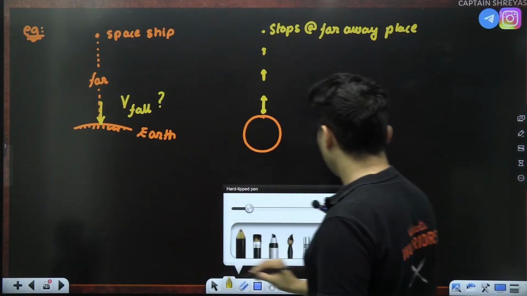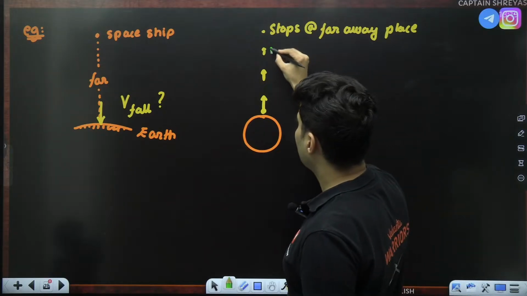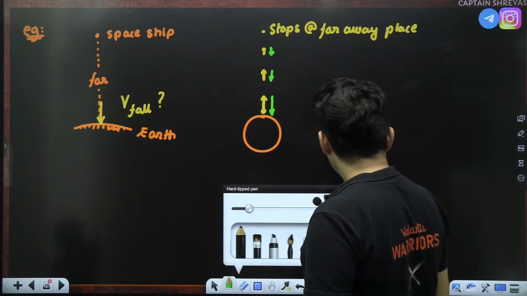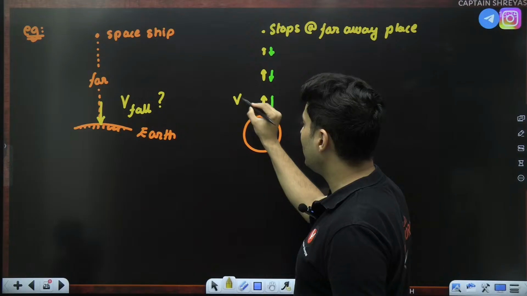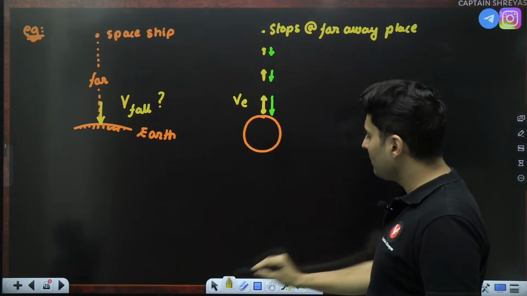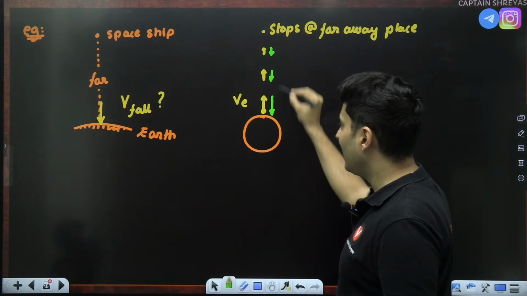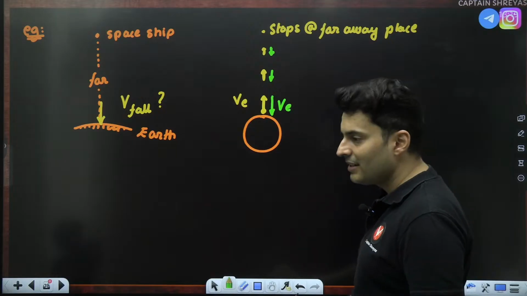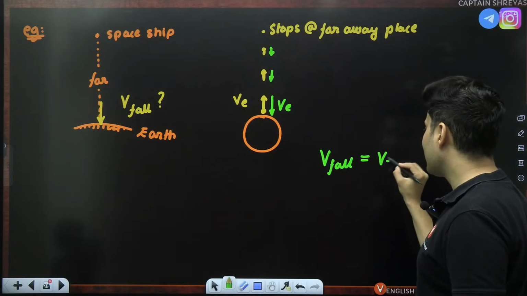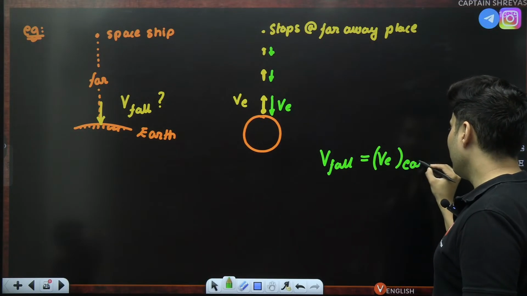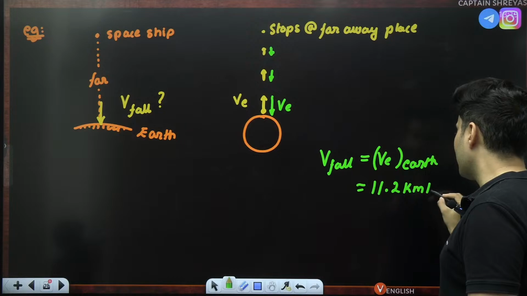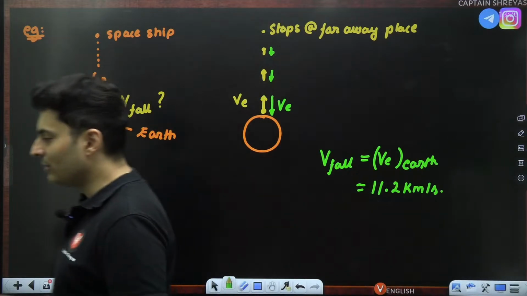Now you do the exact reverse process. It has stopped. It slowly accelerates, increases the speed and falls down. If while throwing outside the planet, the speed with which you throw was V escape and it stops here, naturally in the exact reverse process, the speed will increase by acceleration and it will have the same speed. So therefore, the speed of that fall will be the escape speed for Earth, and we know for Earth it is 11.2 approximately. So 11.2 kilometers per second is the correct answer. So it will fall with the exact same speed.